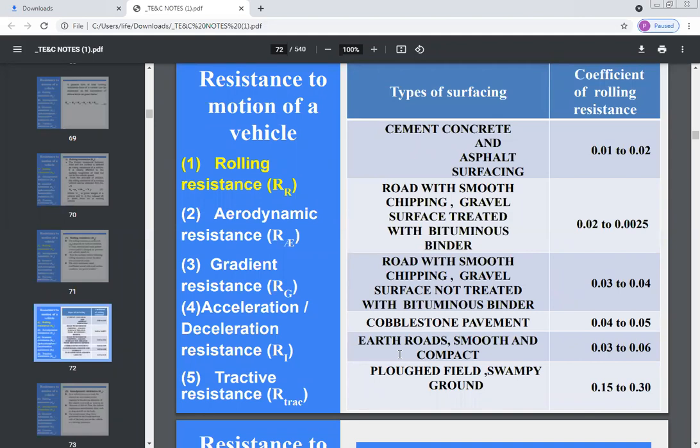Now if your road surface is gravel but not with bituminous binder, then the coefficient of rolling resistance varies from 0.03 to 0.04.